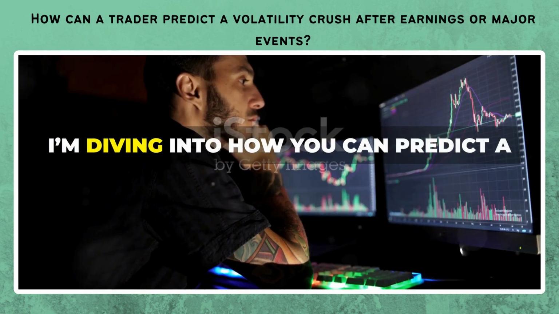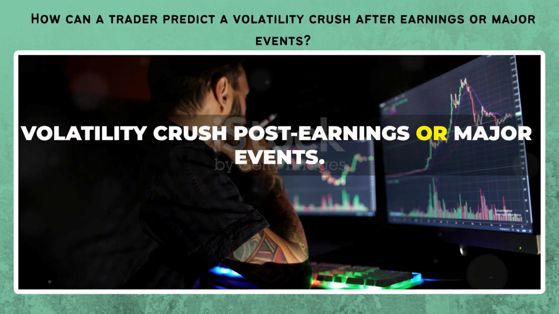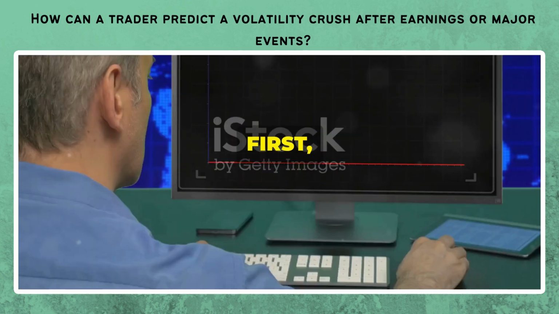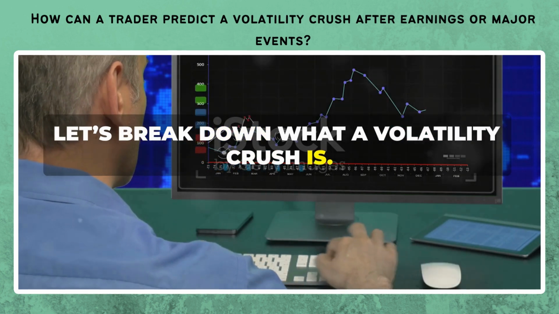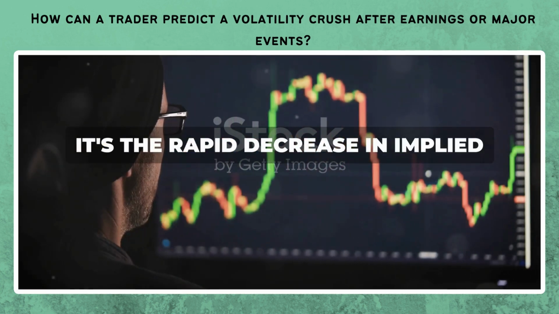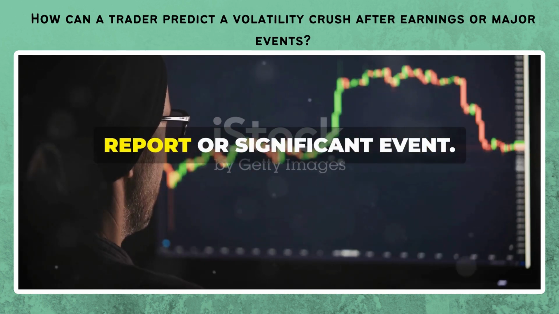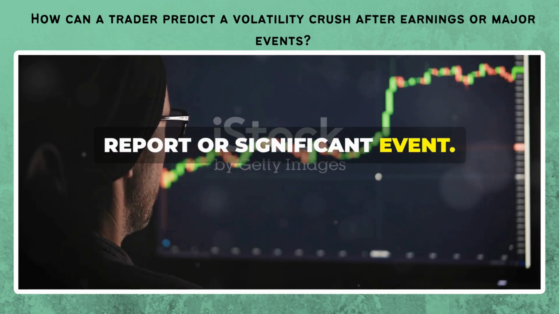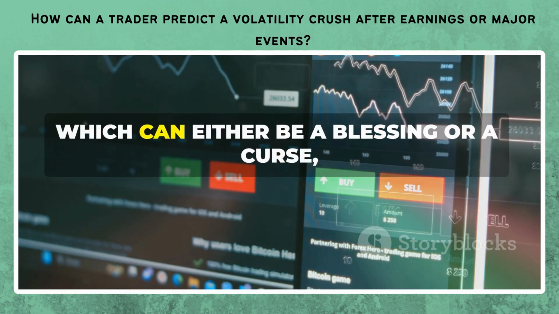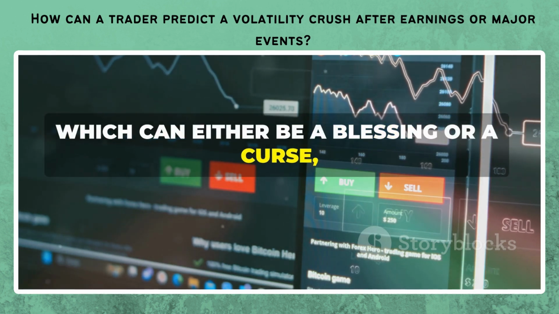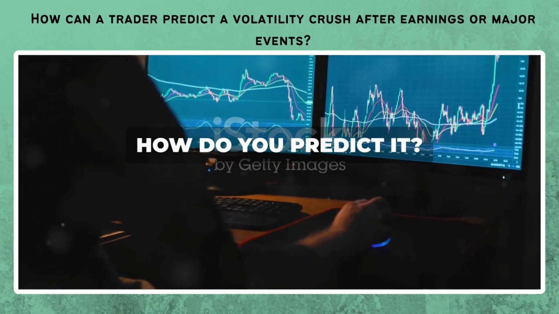Today, I'm diving into how you can predict a volatility crush post-earnings or major events. First, let's break down what a volatility crush is. Essentially, it's the rapid decrease in implied volatility of a stock after an earnings report or significant event. This often leads to a sharp drop in option prices, which can either be a blessing or a curse, depending on your strategy. Now, how do you predict it?